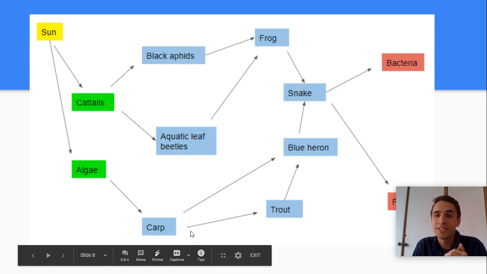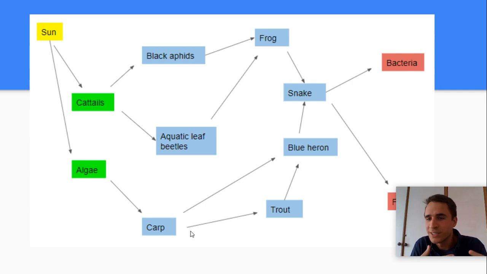You also could have organisms competing for places to live. So it's not necessarily food. They could be competing for space in which to build their homes or build their nests, right? That's another way you see this competitive relationship take place.